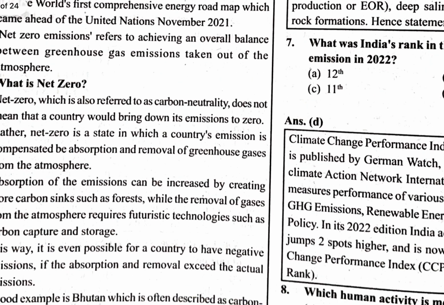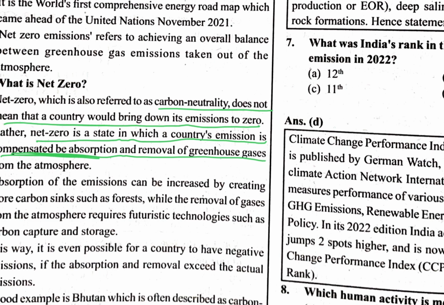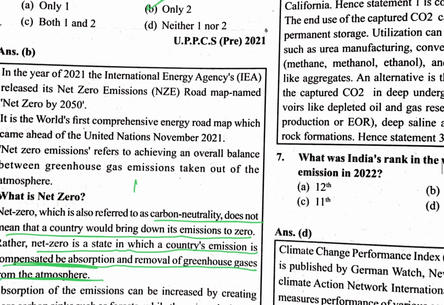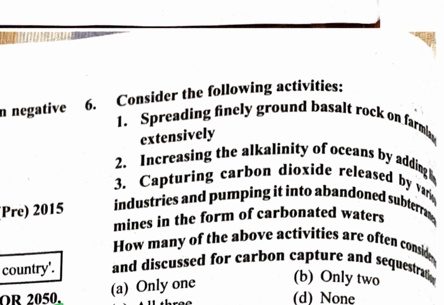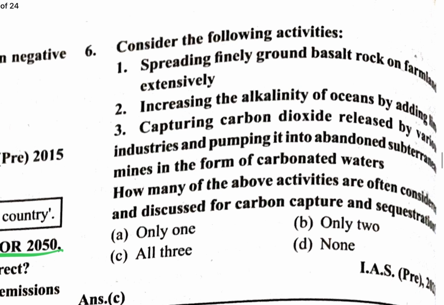What is net zero? Net zero is also referred to as carbon neutrality. It does not mean that the country would bring down its emission to zero. Rather, net zero is the state in which a country's emission is compensated by absorption and removal of greenhouse gases from the atmosphere. So suppose someone emits 10 kg, then it also absorbs 10 kg, then that will be zero, like this. Next question.